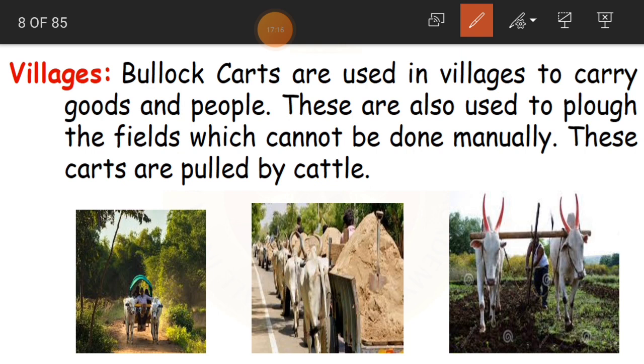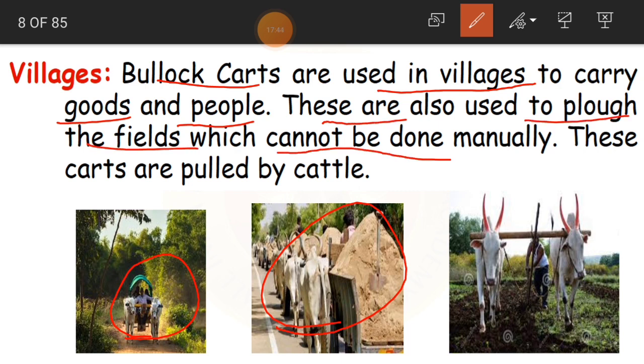So we use bullock carts to carry goods and people. Bullock carts are used in villages to carry goods and people. Okay, have you seen bullock carts? Even these days we use bullock carts more in villages, and they are used for so many purposes. Not only for carrying goods and people, they are also used to plow the fields, which cannot be done manually. See, what are the bullocks doing here?